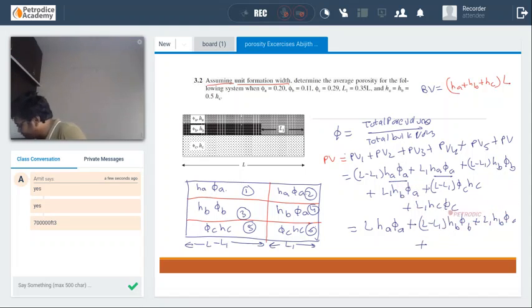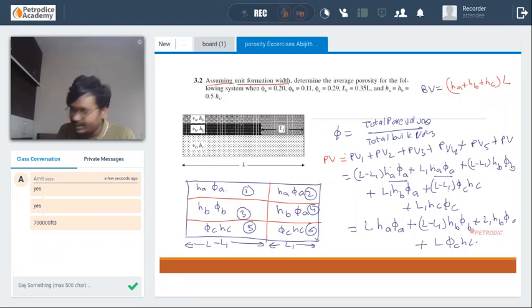Next one, this will be L into phi C HC. Okay, by substituting all the values in the below one, we will get the appropriate answer, guys.